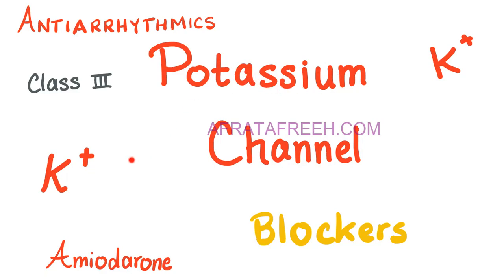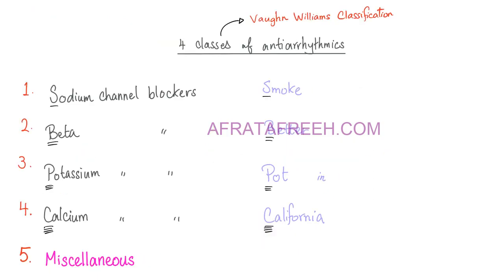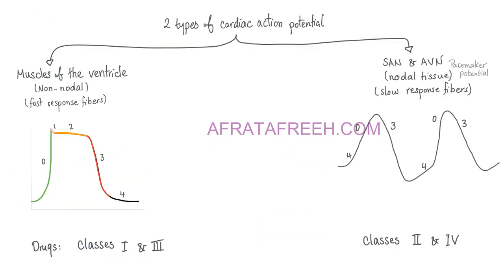Today we'll talk about class 3 antiarrhythmics, the potassium channel blockers such as amiodarone. We are here. Since this is class 3, it affects the muscles of the ventricle, and therefore you can use it for Wolff-Parkinson-White syndrome, but you do not use class 2 or 4 for WPW syndrome.